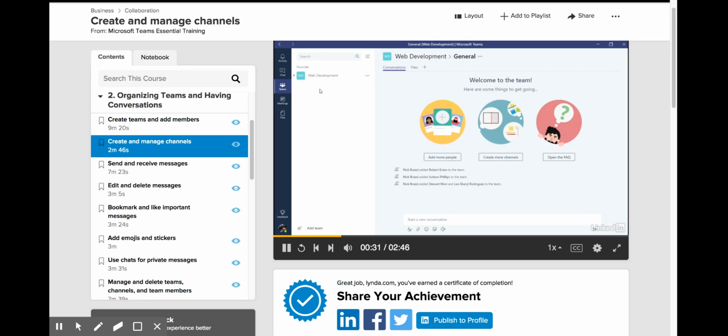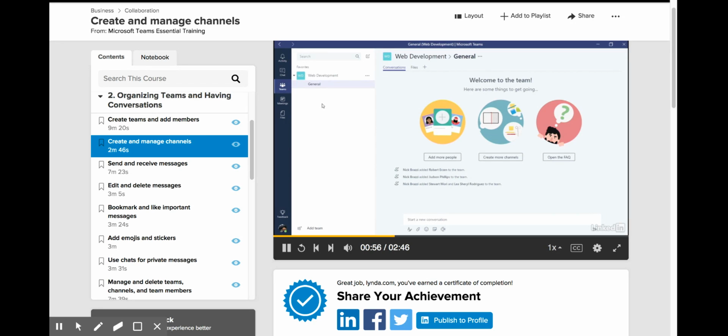So I can see the team that I created here in this list. Remember, we're on the teams category, so I can see a list of all of my teams. And so far, I only have one team. What I want to do is click on the little triangle next to the name of the team, which opens it up and shows a little bit more information. And what I see listed here underneath the team is a channel. I have one channel called General.